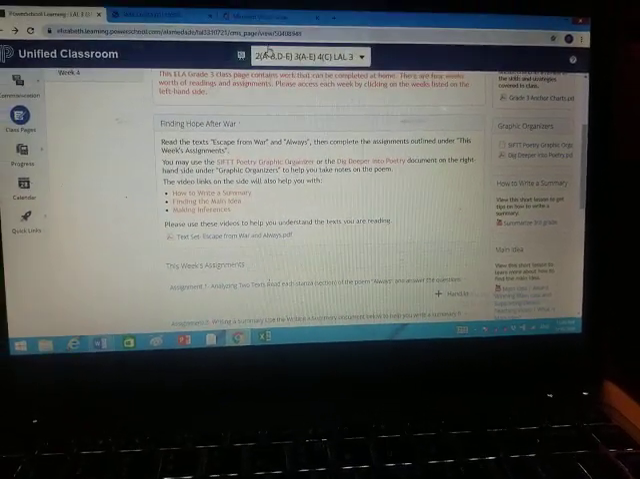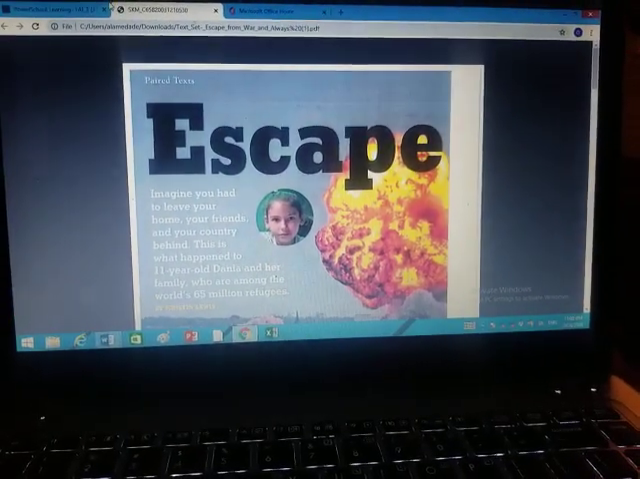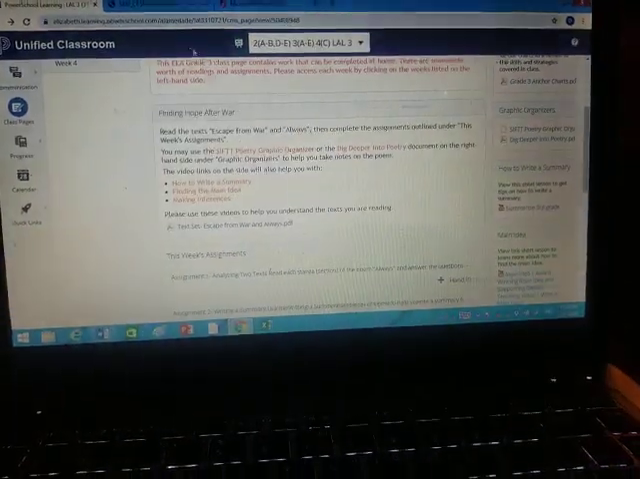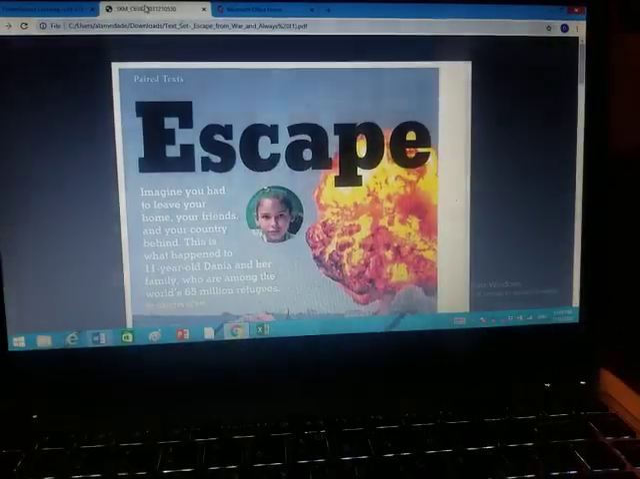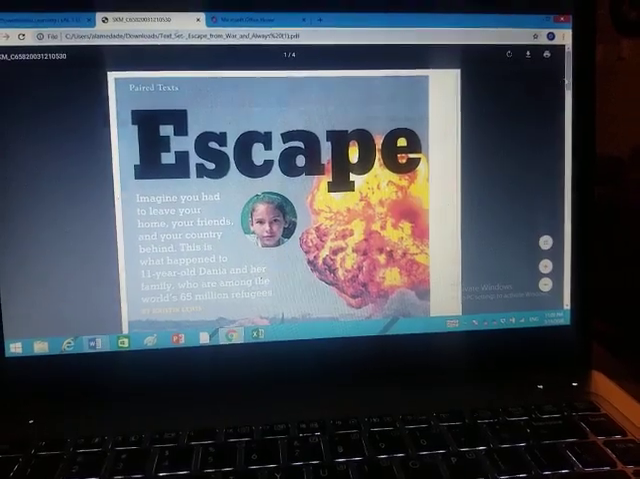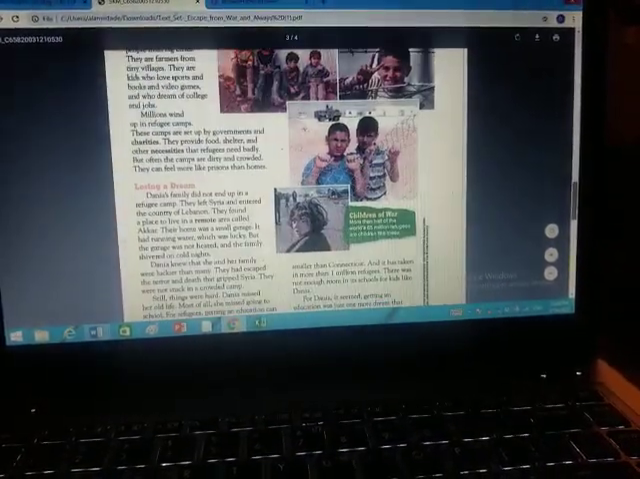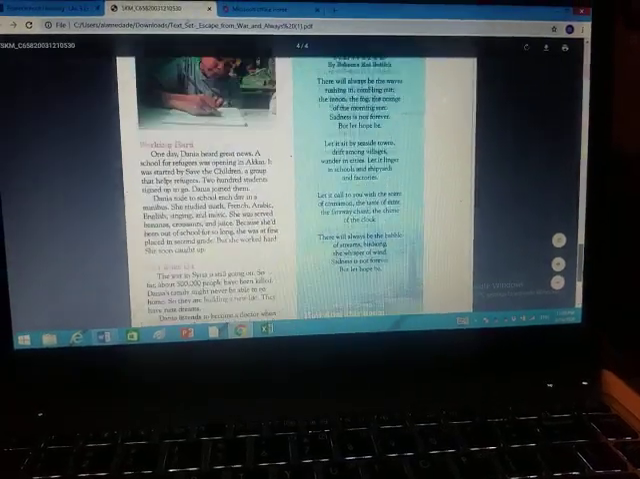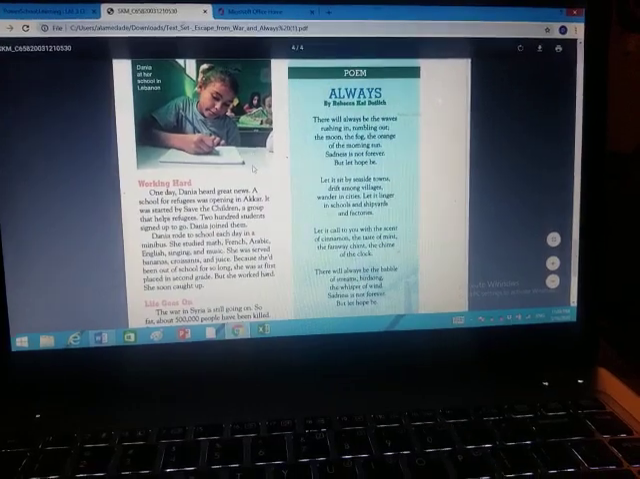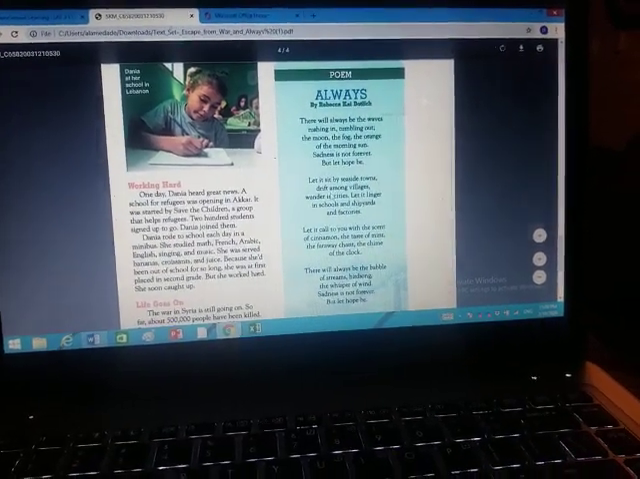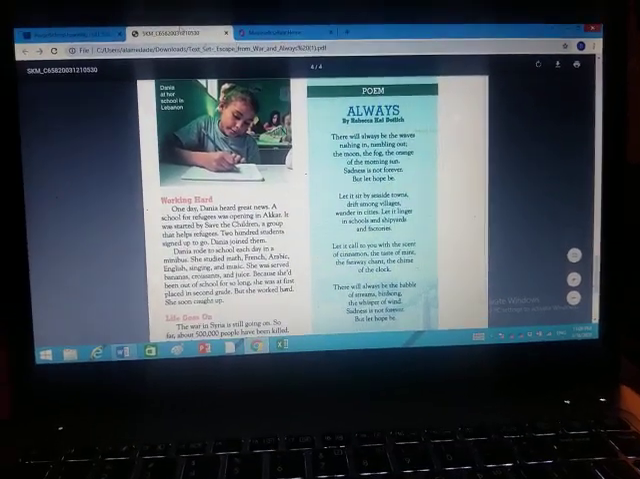One story is right here, Escape. And then you're going to be reading a poem, and the poem should also be underneath everything. The poem is over here. So you read Escape, and then there's a poem attached to it. You're going to be comparing both of the stories that you read.